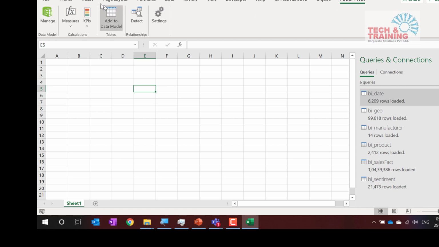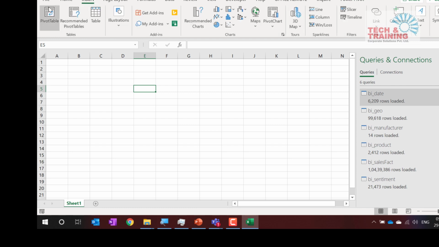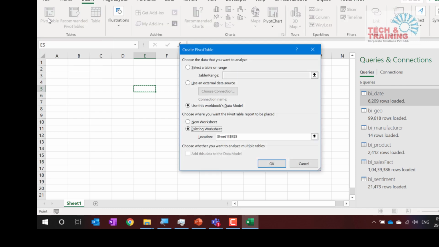This is a pivot table. Let me go ahead and create a pivot table here. So I go to pivot table. Now friends, do not get confused that I am working and you do not have the files to work upon. I am just showing you the capacity that Power Pivot can handle. Give me 3 more minutes and within 3 minutes I'll wrap up this session and we'll practice together.